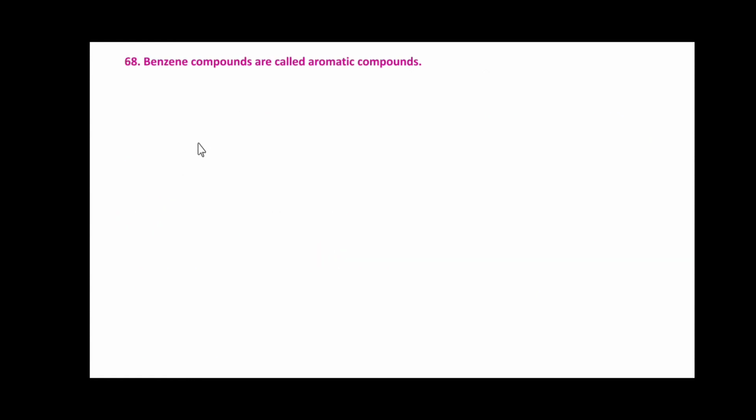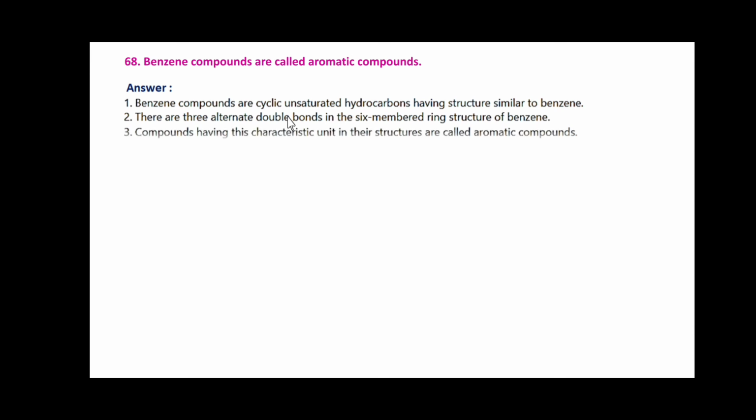Benzene compounds are called aromatic compounds. Friends, benzene compounds are cyclic unsaturated hydrocarbons having structure similar to benzene. There are 3 alternate double bonds in the 6-membered ring structure of benzene. Compounds having this characteristic unit in their structure are called aromatic compounds. Hence, benzene compounds are called aromatic compounds.